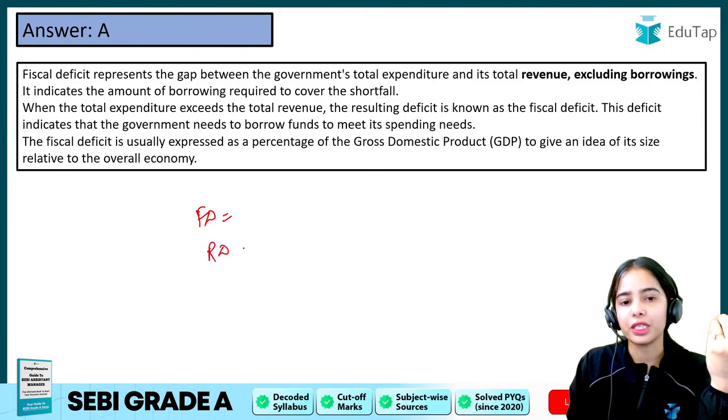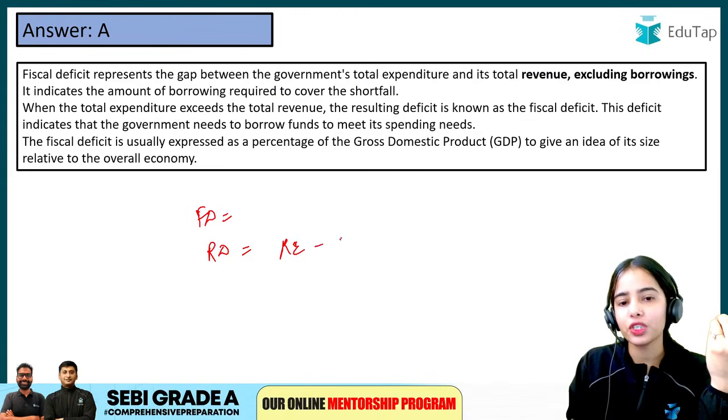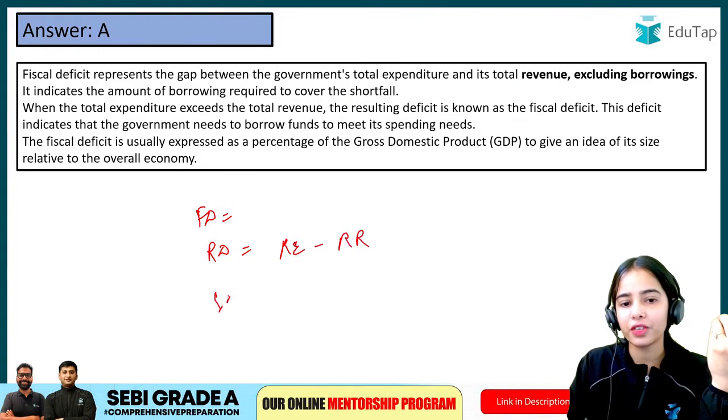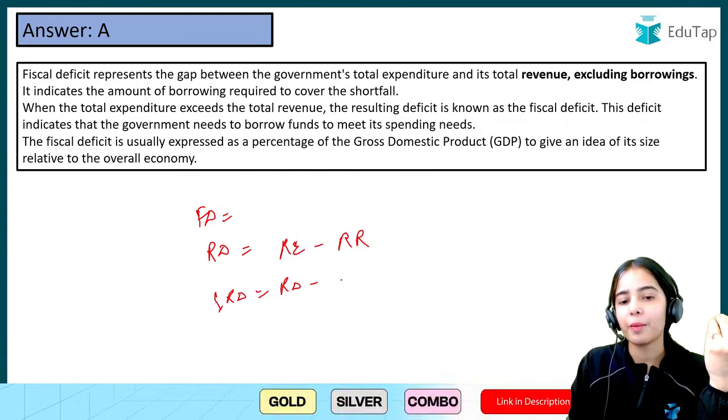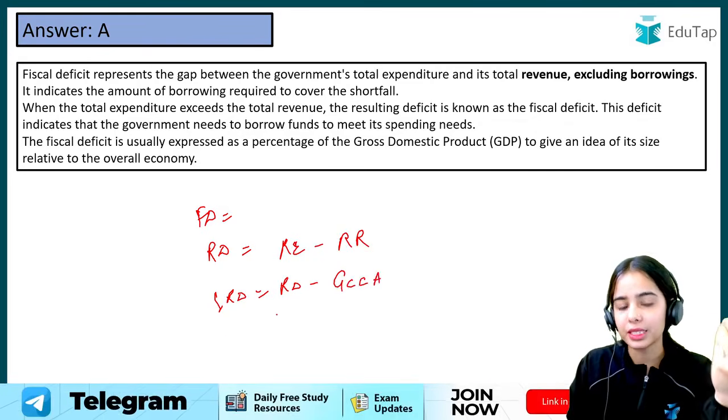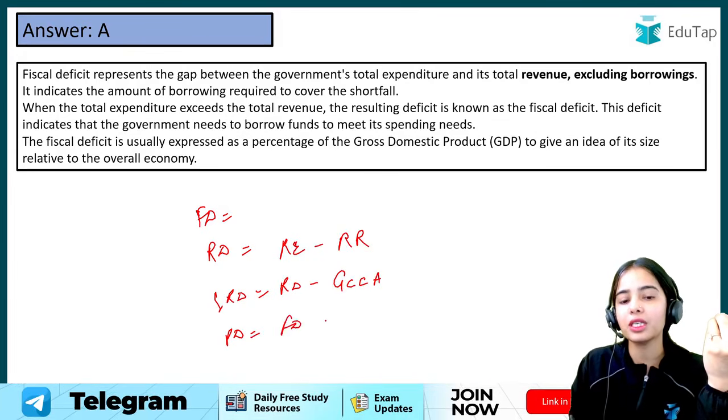I hope you know the formulas of the other deficits too. Revenue deficit is revenue expenditure minus revenue receipts. Effective revenue deficit is revenue deficit minus the grants for the creation of capital assets. Primary deficit is fiscal deficit minus the interest liabilities, the interest payments.